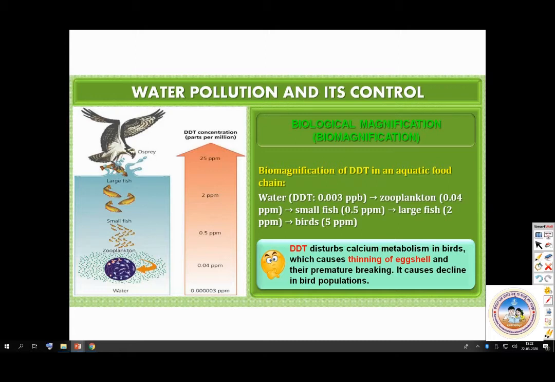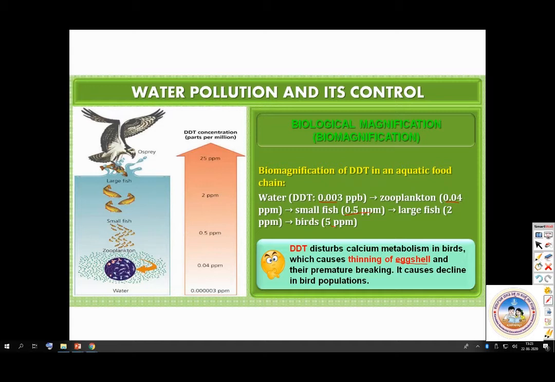So in water, how less is there? Look at zooplanktons, small fish, large fish, and birds. So DDT disturbs calcium metabolism in birds, which causes thinning of eggshells. So the eggshell on the eggs will keep getting thinner, and premature breaking happens. It causes decline in bird population. The birds will not be able to propagate themselves. So this is the problem.